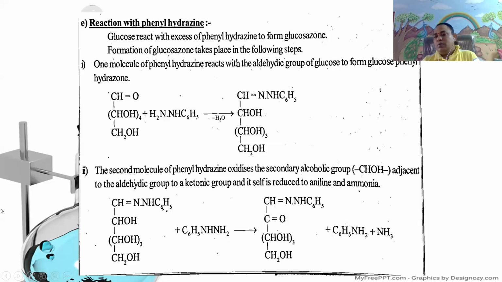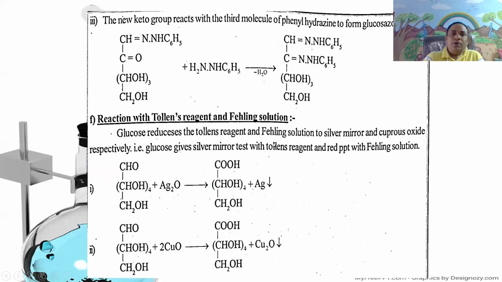Here in this chemical reaction, that is the third step, the second step intermediate product, the new keto group, reacts with the third molecule of phenylhydrazine hydrochloride to give the yellow crystalline solid of glucosazone, or osazone of glucose, is obtained.